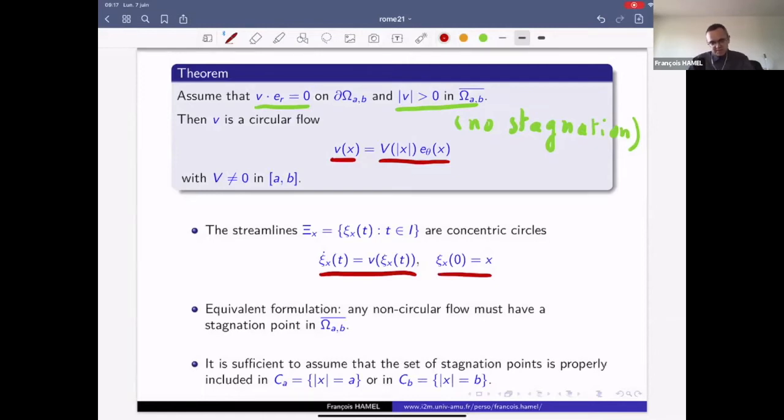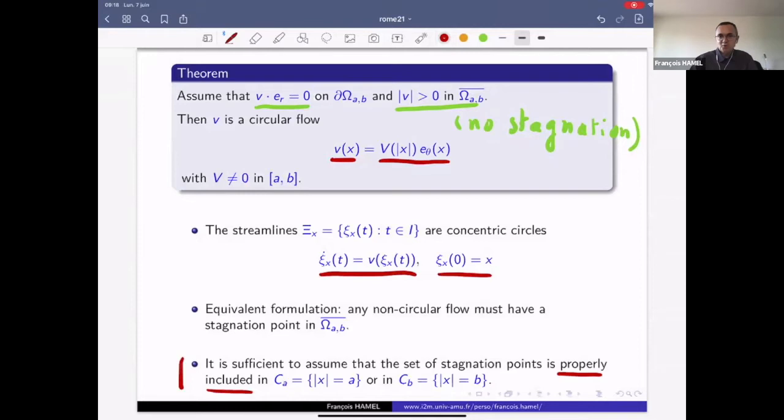Okay, and we can actually relax a little bit the assumption of no stagnation point by assuming that the set of stagnation points is properly included into one of the connected components of the boundary. What I mean by properly included is that it is included and not equal to. But with this assumption, the conclusion is that the flow has no stagnation point anywhere, because the conclusion is